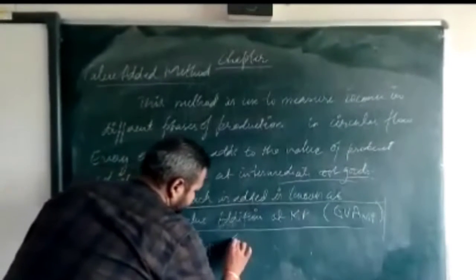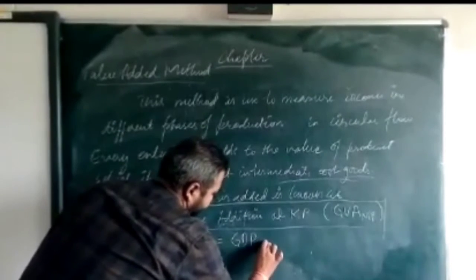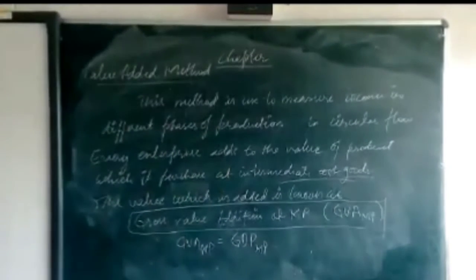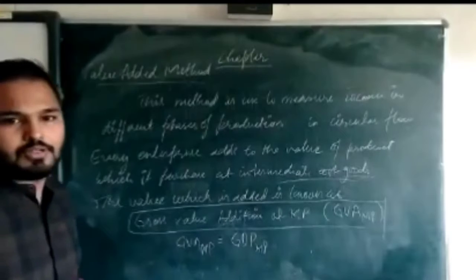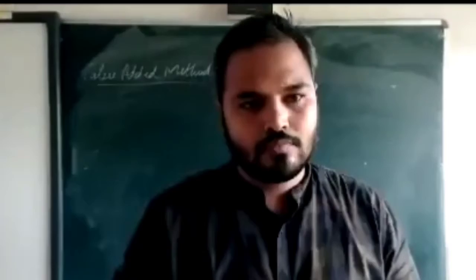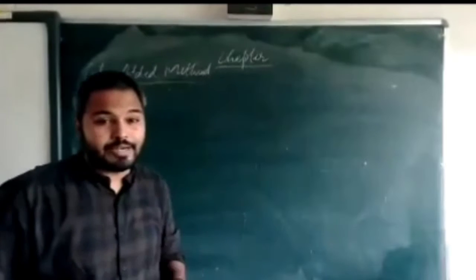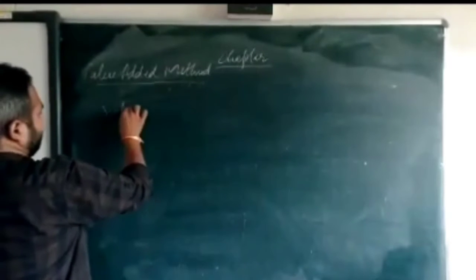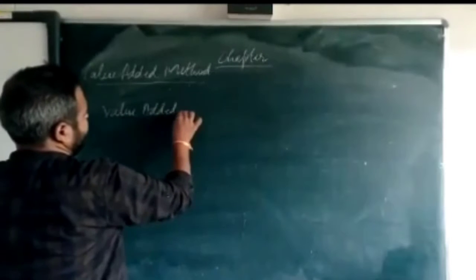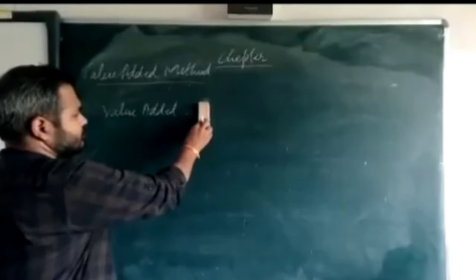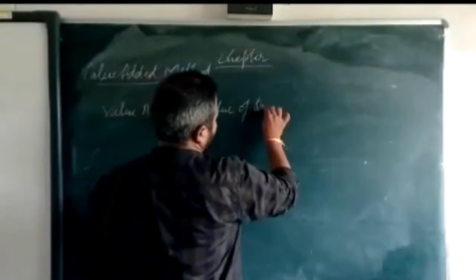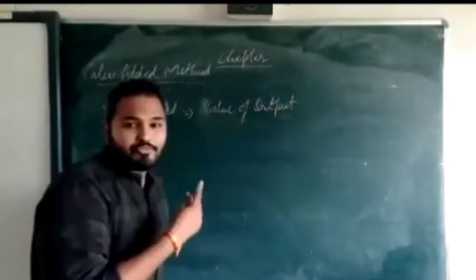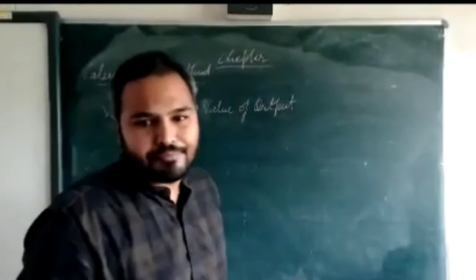GVA-MP equal to GDP, gross value addition. So how can you find this? How are you going to find out the value addition? Value added equal to value of output, meaning at what price that product has been sold.